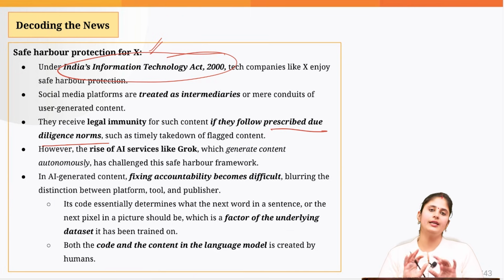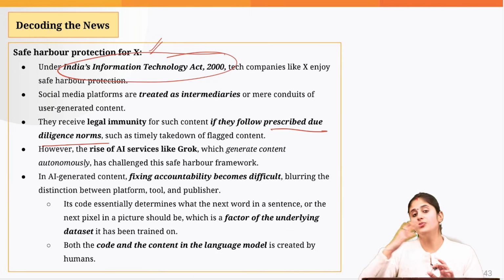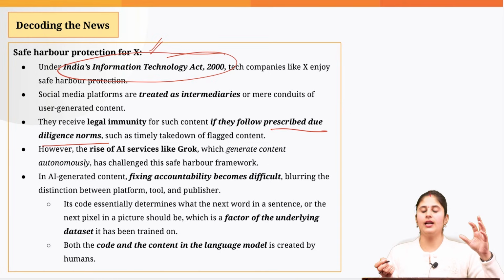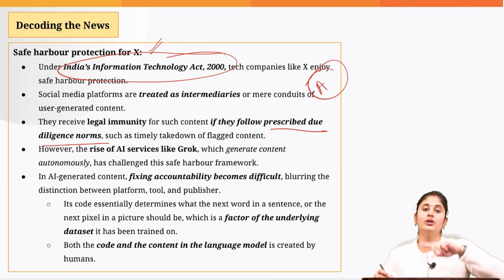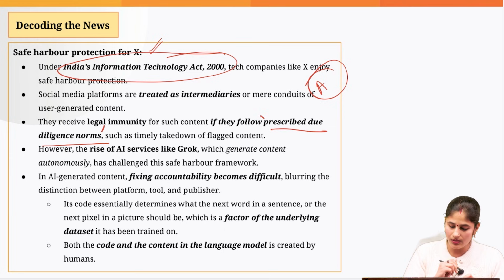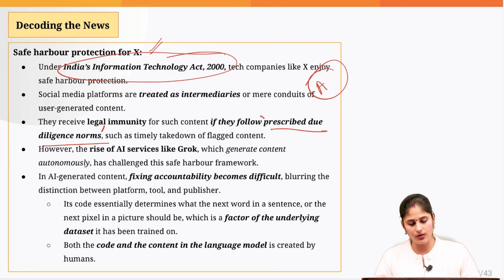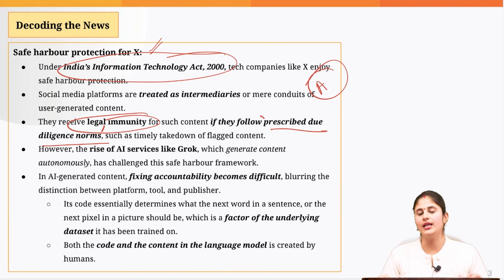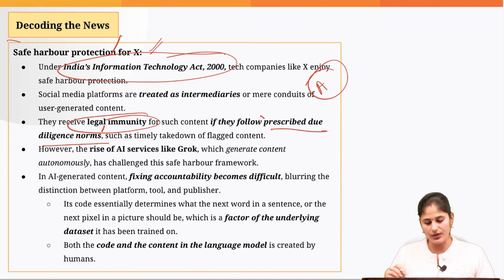Let's suppose the content that I posted was objectionable. If the government gets to know that the content posted by me is objectionable, it would direct that social media intermediary to delete that content. If they follow the guideline or whatever is suggested by the government authority, only in that case would they enjoy this legal immunity. That means no legal action would be taken against the social media intermediary. That is what safe harbor protection is.